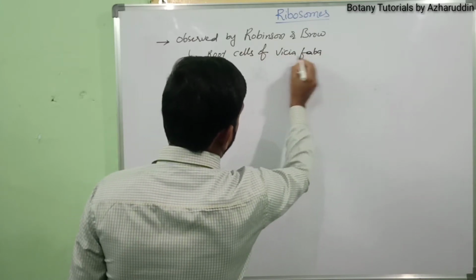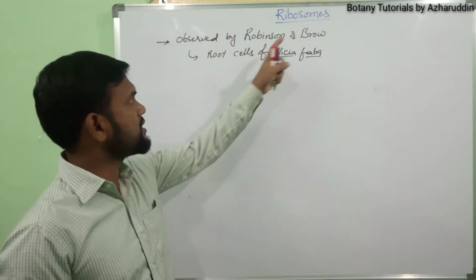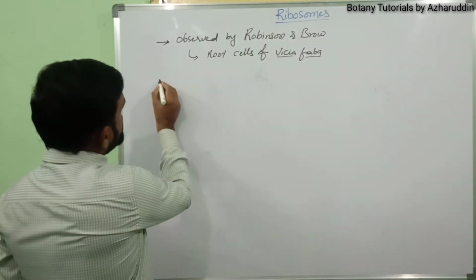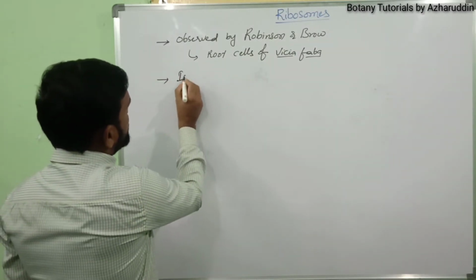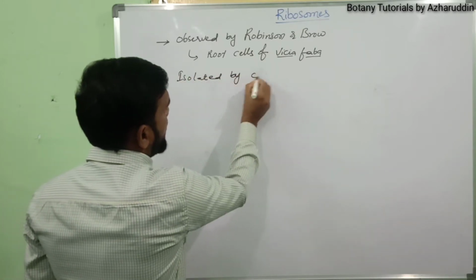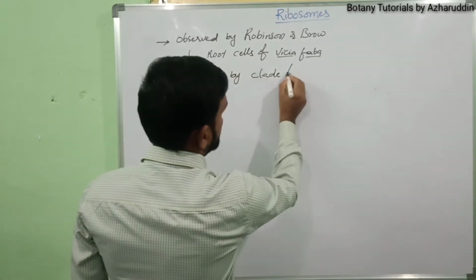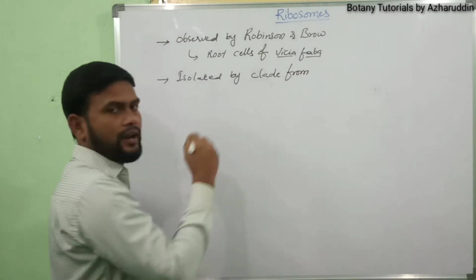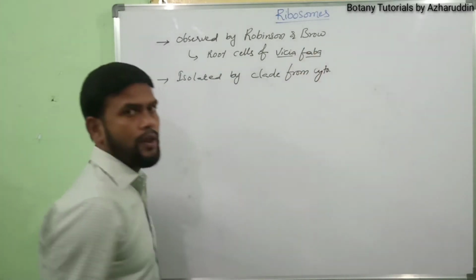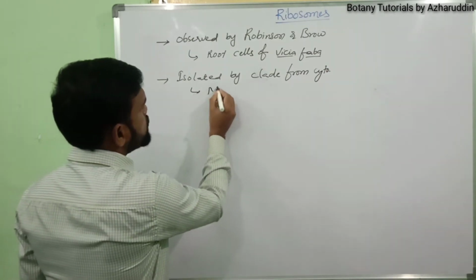This is a plant. In this plant, the roots are collected. In the root cells, they observed ribosomes, and these ribosomes were isolated by Palade from the cytoplasm. He named them microsomes.